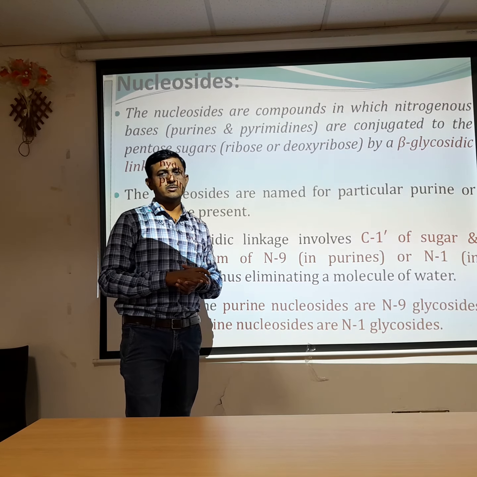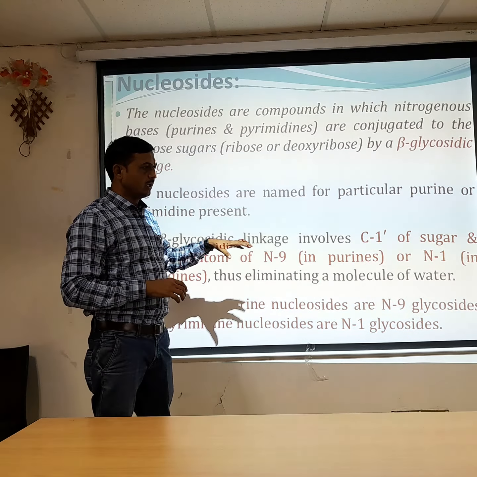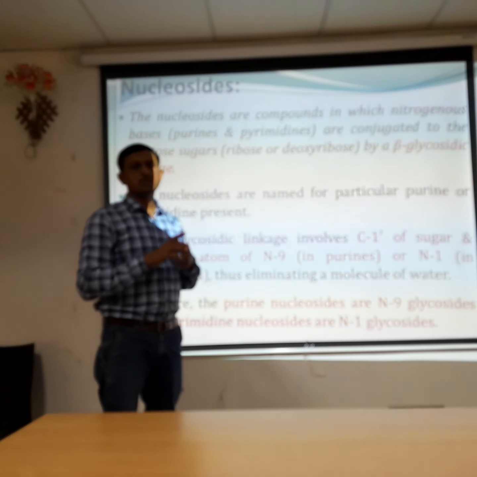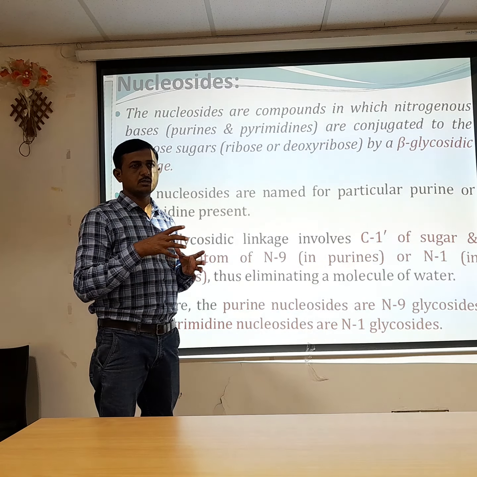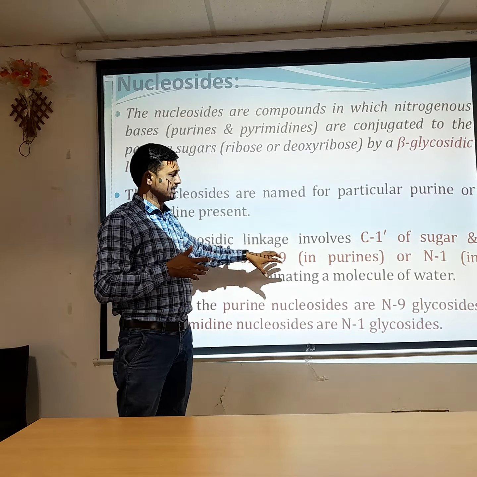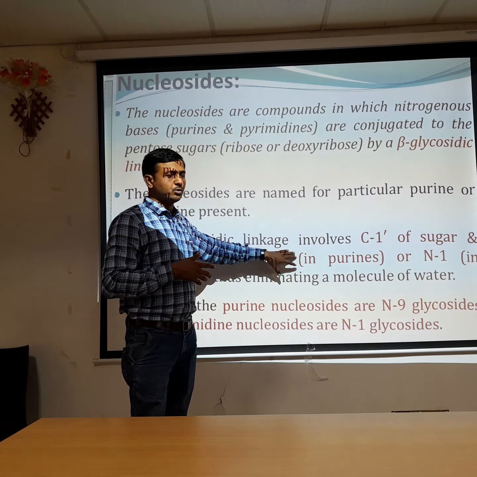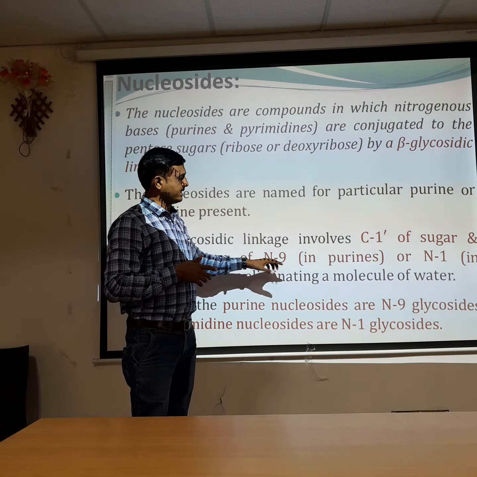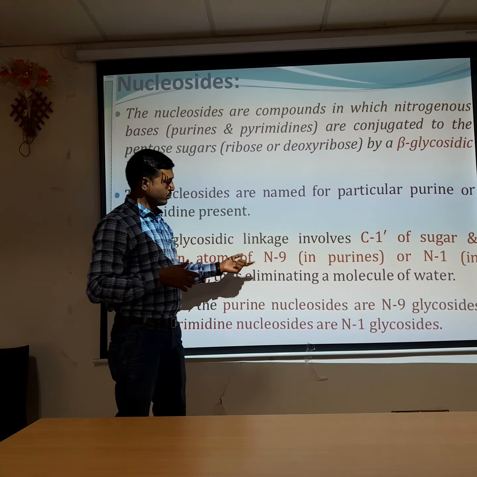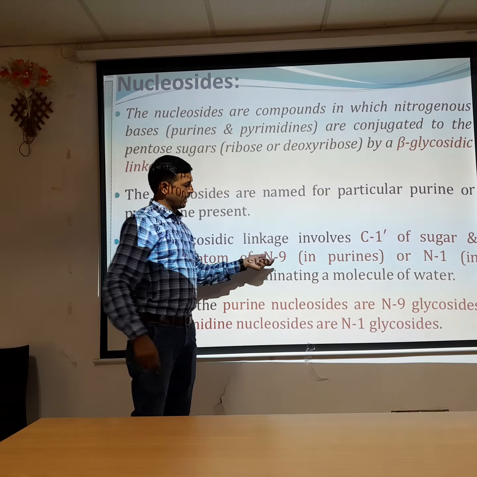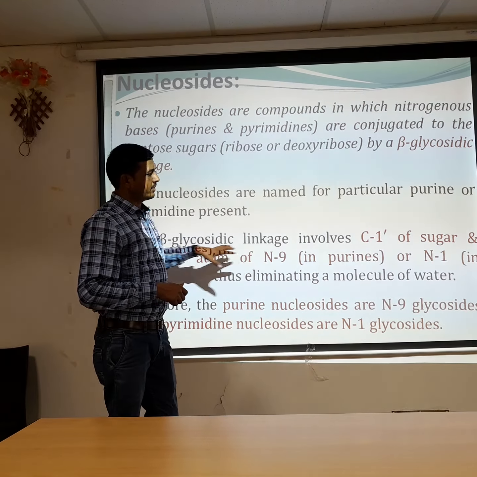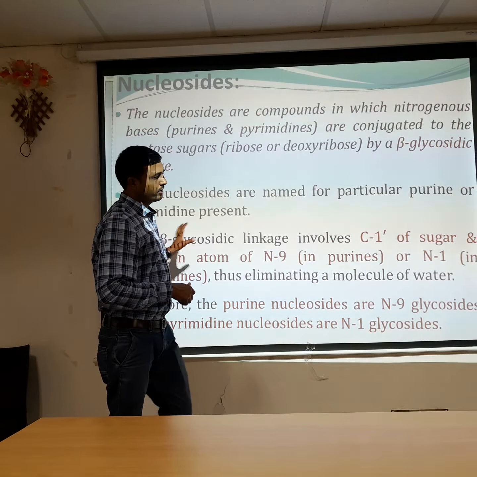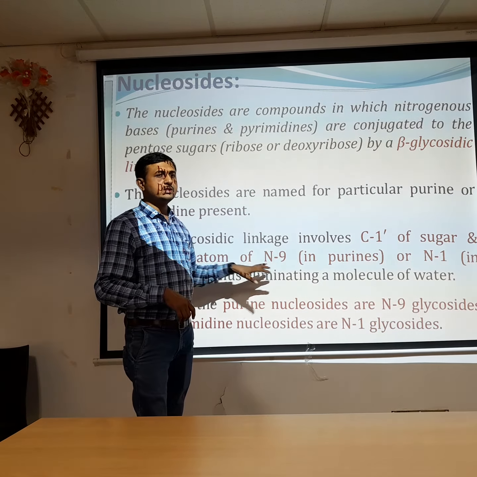While discussing purine and pyrimidine structures, pyrimidine is a hexagonal ring with 6 atoms, while in purine there are 9 atoms. In purine, the N9 nitrogen of the base forms a bond with the first carbon of the pentose sugar, while in pyrimidine it is N1, thus eliminating a molecule of water. Here a water molecule is lost.